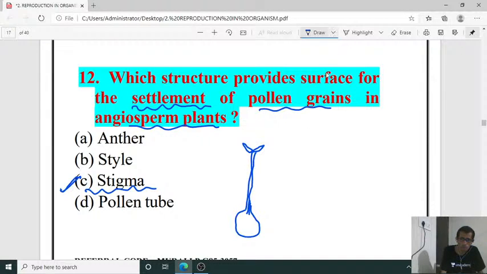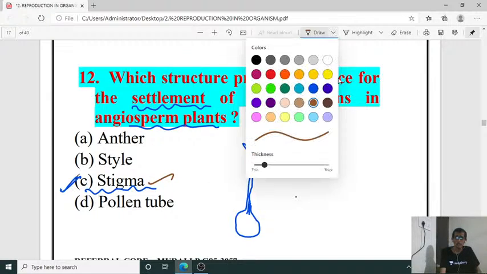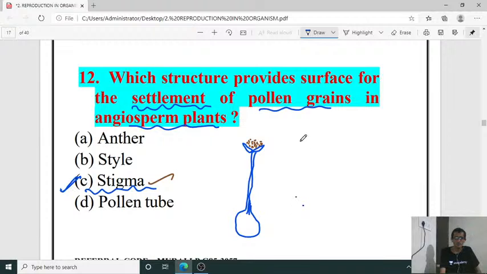Here you can make out the presence of different pollen grains. Pollen grains will fall on the stigma, that is a compatible type of stigma. Then the stigma will allow the germination of the pollen grain after pollen-pistil interaction. So the stigma is the region where pollen grains are lodged on the surface of this female reproductive part in the angiosperm plant.